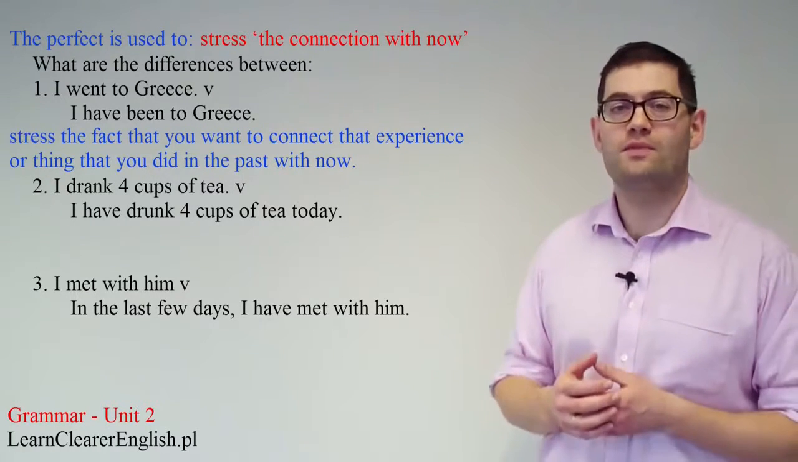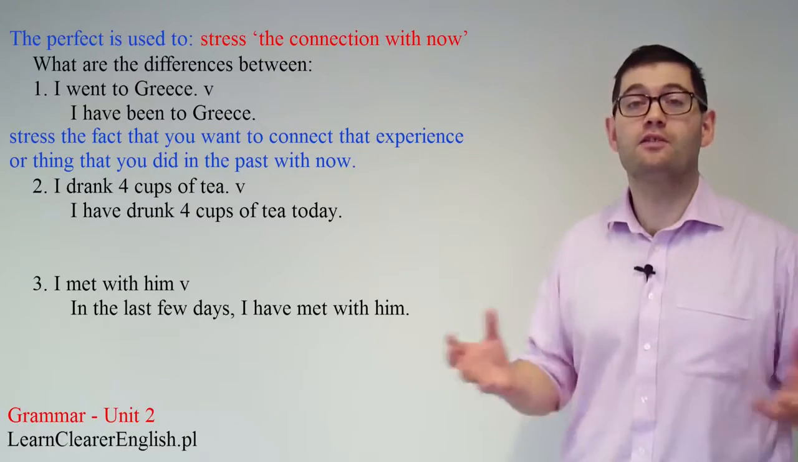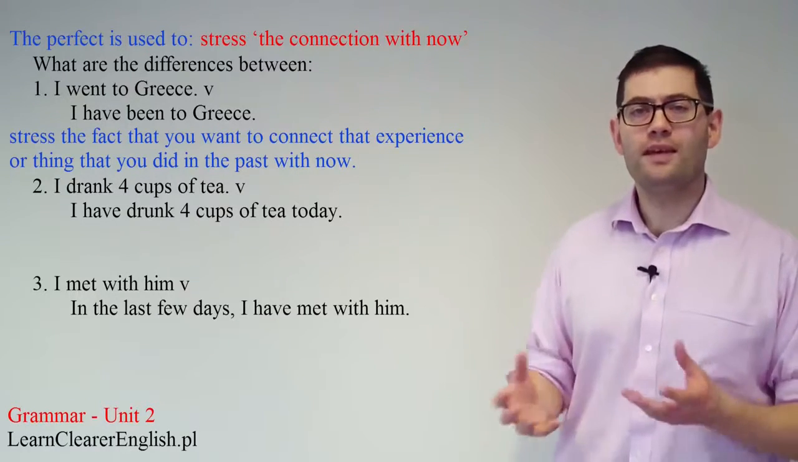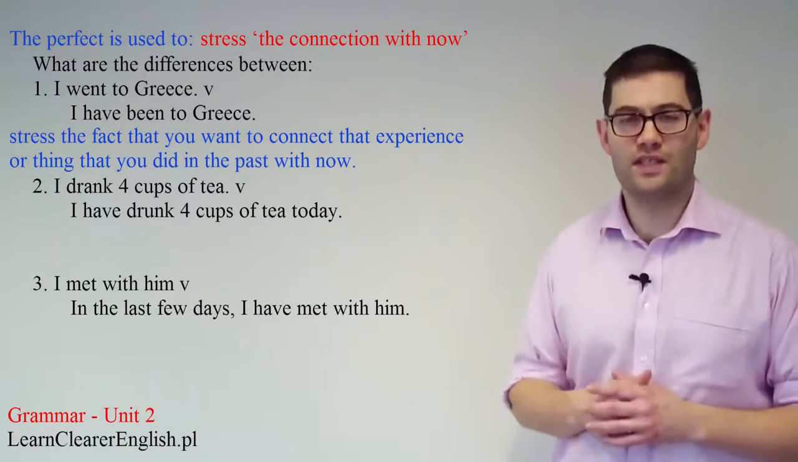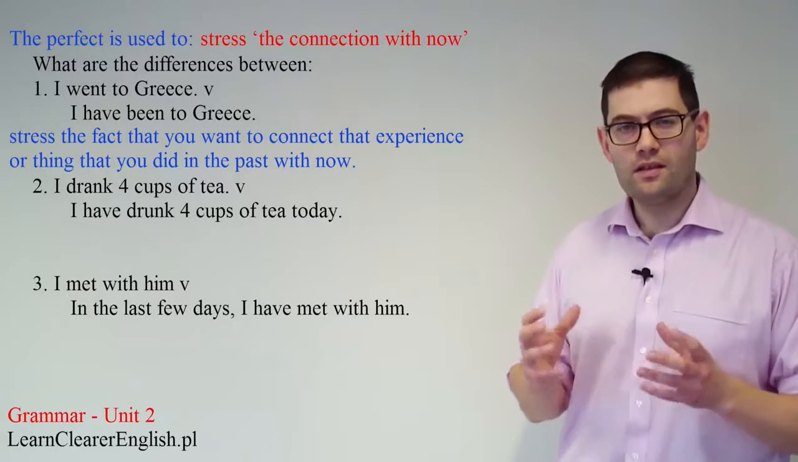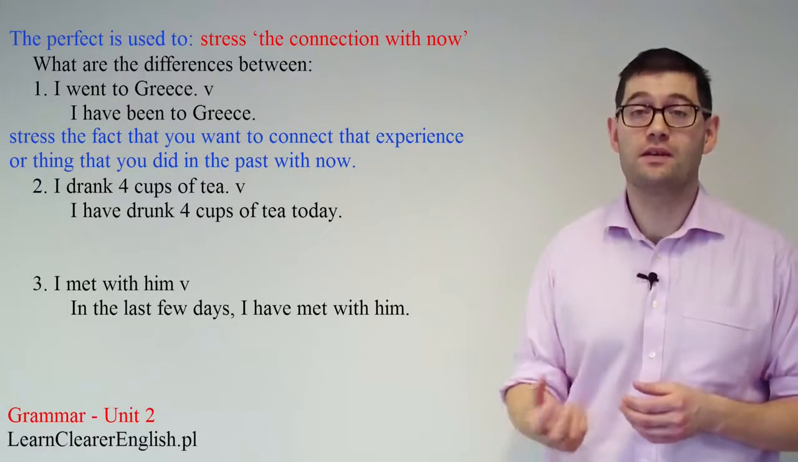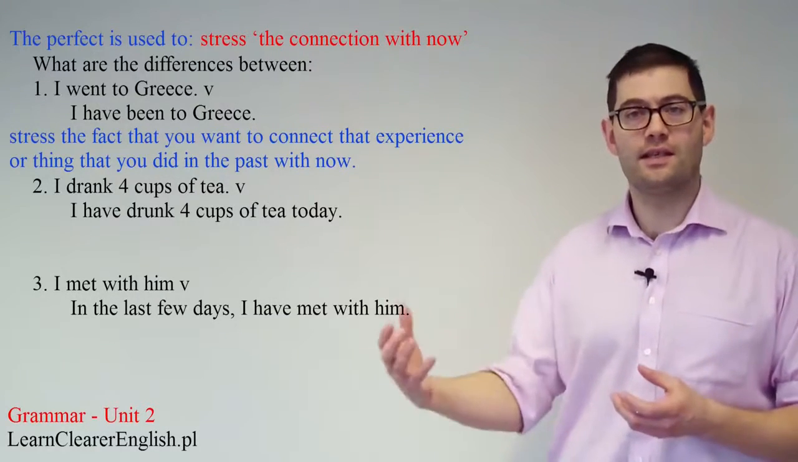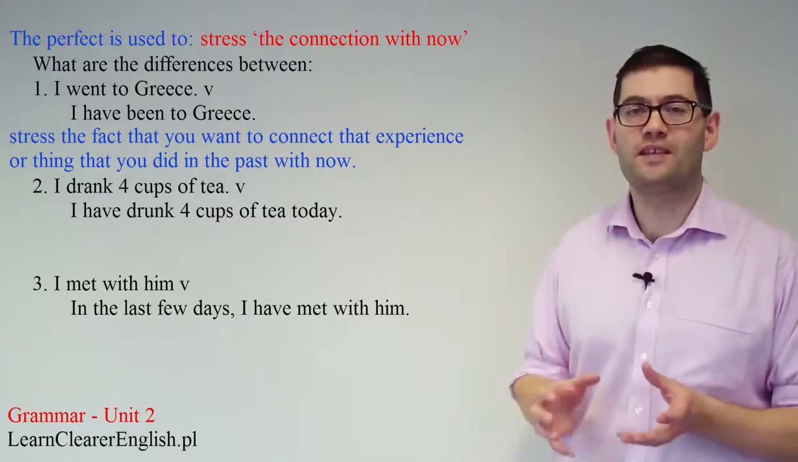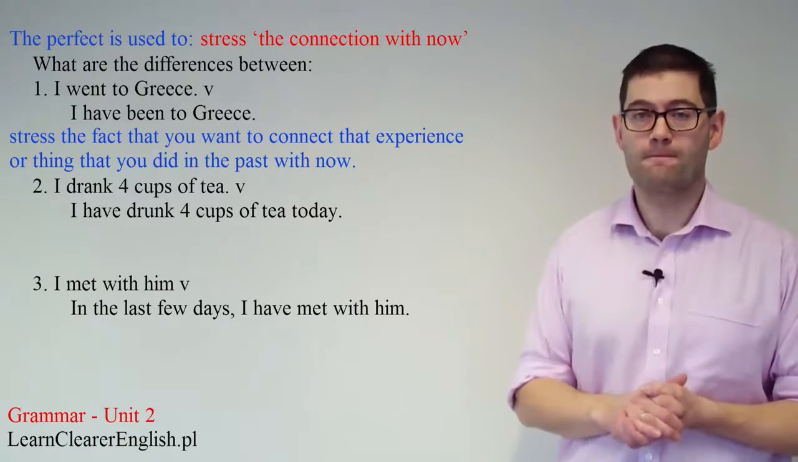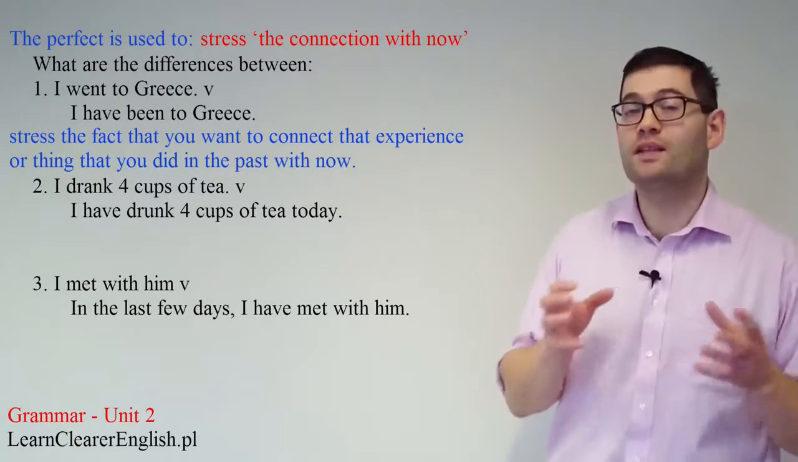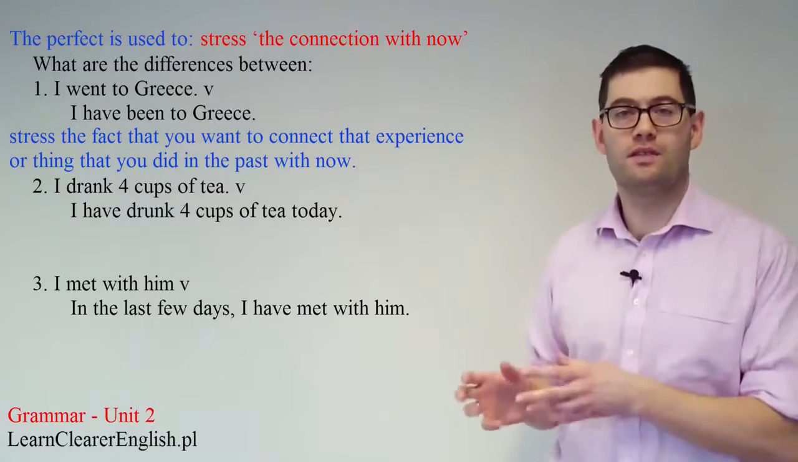I drank 4 cups of tea is another fact, a completed activity. Compare that with I have drunk 4 cups of tea today. The use of today is important as it is an unfinished period of time. The rest of today still exists. Therefore, it's possible that you might drink more cups of tea. This inference is possible in the perfect form, but not the simple.